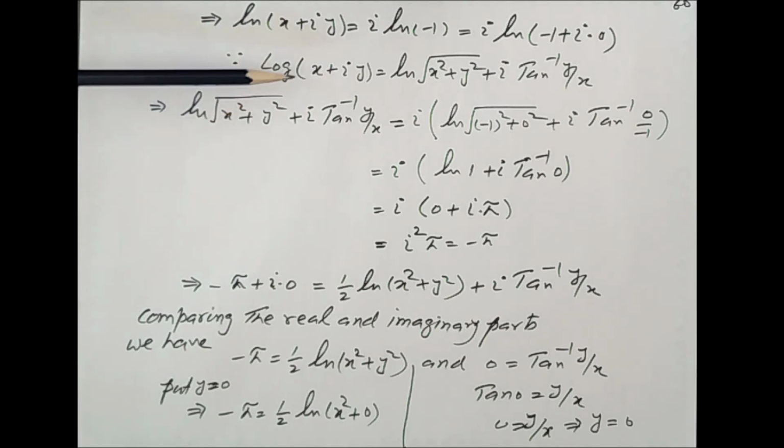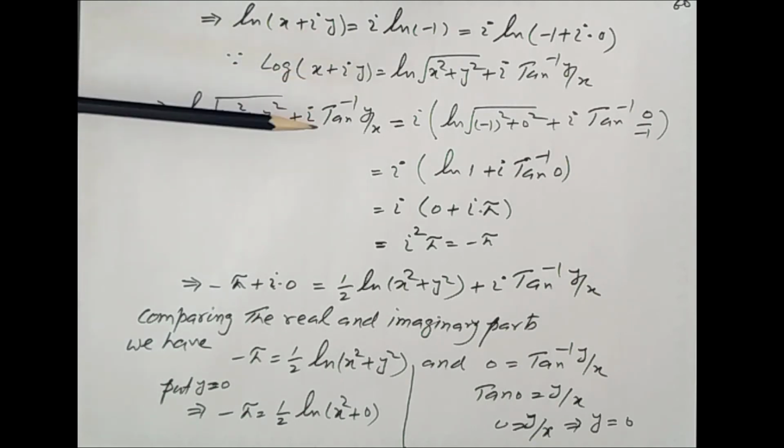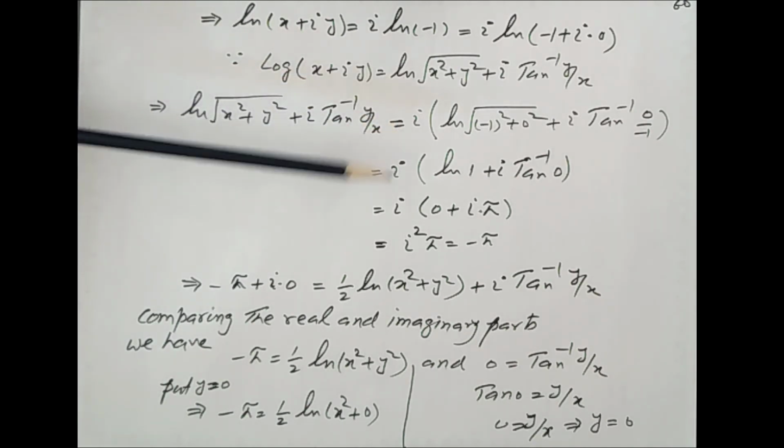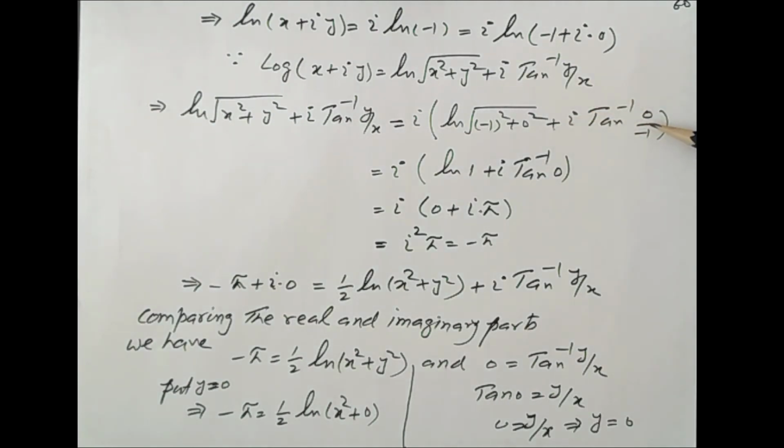This is the formula. By applying the formula here, log of x square plus y square under root, plus iota tan inverse y over x, equal to iota into log of minus 1 square plus 0 square under root, plus iota tan inverse y over x. Here we put the formula. The value of y is 0 and x is minus 1. So this becomes tan inverse 0, so this is iota into log 1 plus iota pi.